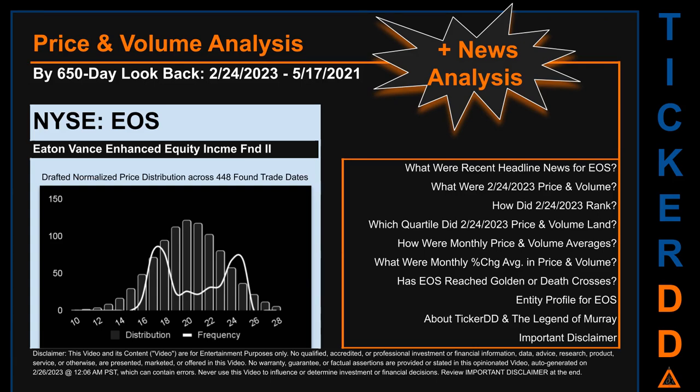The chart shown on this page is our initial attempt at studying the price for EOS after dynamically normalizing price distribution across those discovered trade dates. The bar chart is the generated distribution and the overlaid line graph, if it is generated, is the frequency of the prices on the x-axis. We will enhance this look as our AI model progresses in the next iteration.